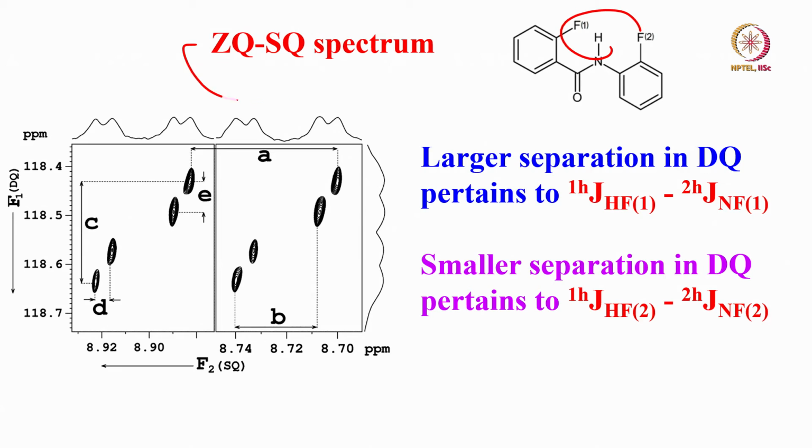This is an example, the same thing for the ZQSQ correlation of this molecule. What I want to tell you as of today, before completion of the multiple quantum, is that we discussed a lot about how we can get multiple quantum, what conditions are required to observe the multiple quantum, and how the passive spin splits the highest quantum spectrum. In case there is a passive spin, how do we get the relative sign of the coupling in the homonuclear spin case and the heteronuclear spin case. All those things we discussed. This was a very, very interesting application of multiple quantum.